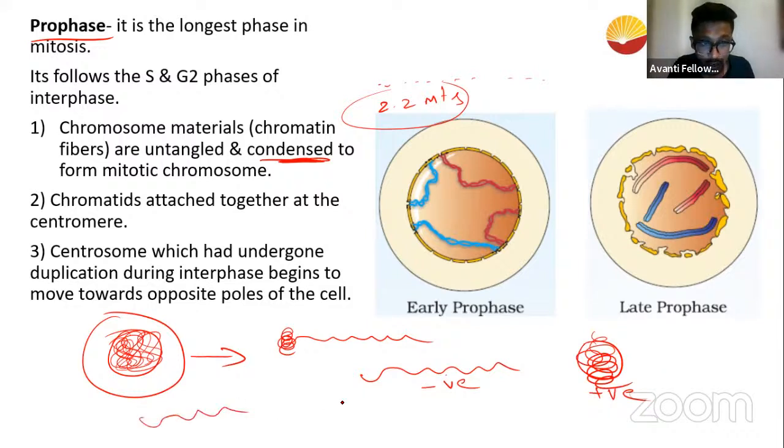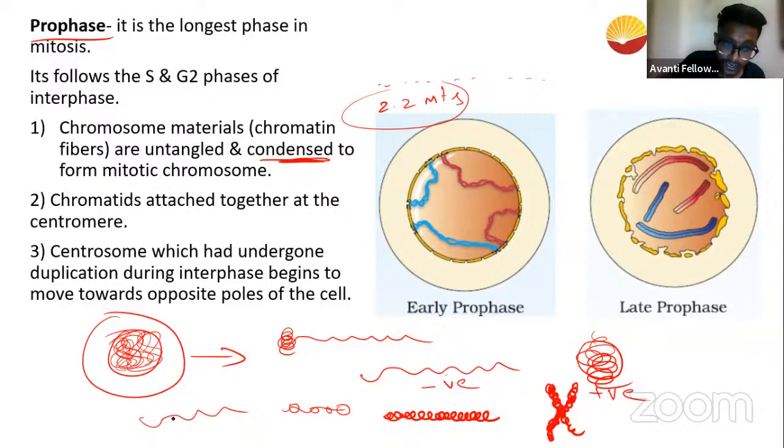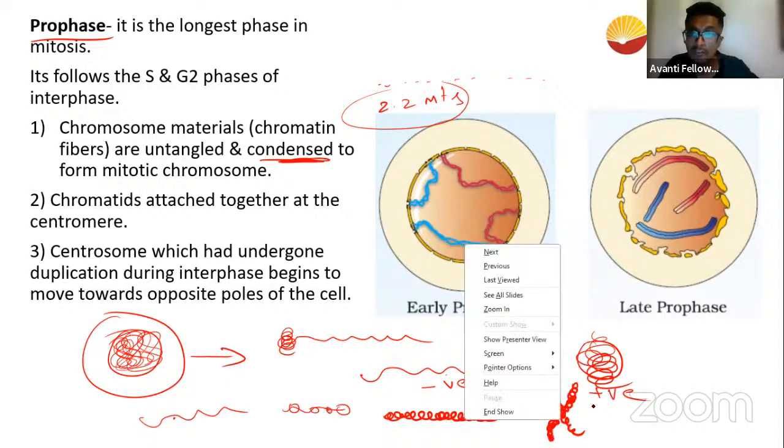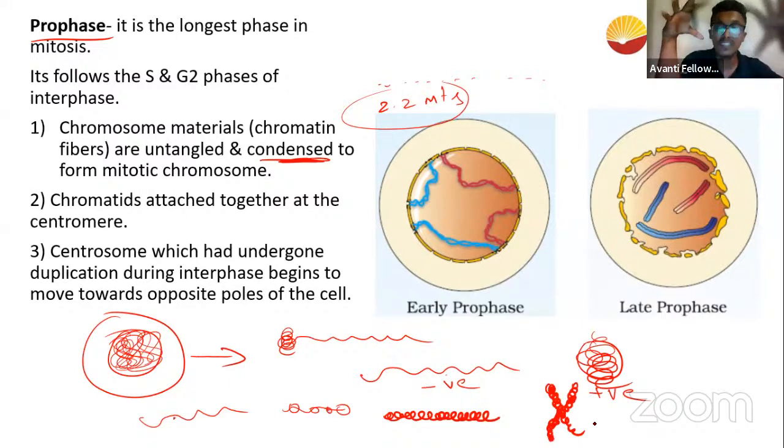So the DNA which was thread-like will become what? It will become nucleosomes. From nucleosomes, what do they become? They become highly condensed thread-like structures called chromatin fibers. From chromatin fibers, what do they become? They become very, very structurally organized, egg-shaped bodies called chromosomes. From thread-shaped to nucleosome, from nucleosome to chromatin fibers, from chromatin fibers to chromosome. So this process is called the condensation process. So first, the nuclear condensation happens. What is nuclear condensation? The packing of DNA occurs.